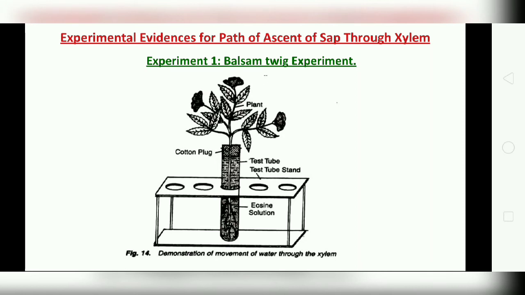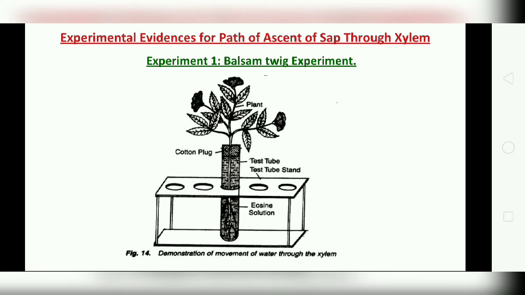Next is the evidence. There is experimental evidence that supports the path of ascent of sap through the xylem. When we say directly that water moves from the root to the xylem vessels, and from the xylem vessels water passes to all parts of the plant till the leaf, how do we prove it? The actual path of ascent of sap through xylem can be proved by different experiments.